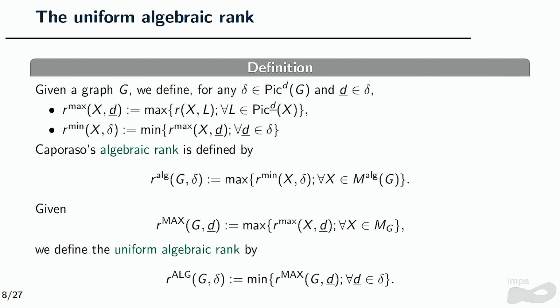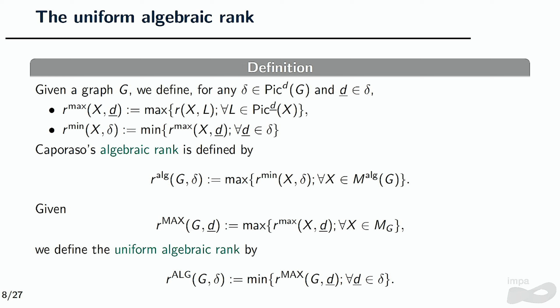And what Caporaso did was defining what she calls the algebraic rank. Here, I'm going to play with minimax, okay? So I start taking the maximum on all of the line bundles that have D as its multi-degrees. Then I'm going to take the minimum on the class.